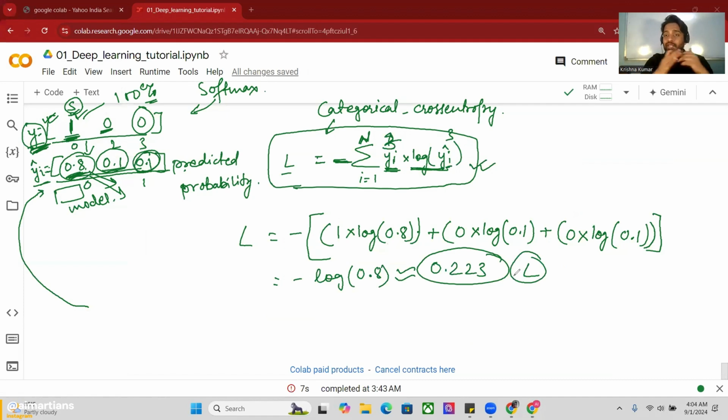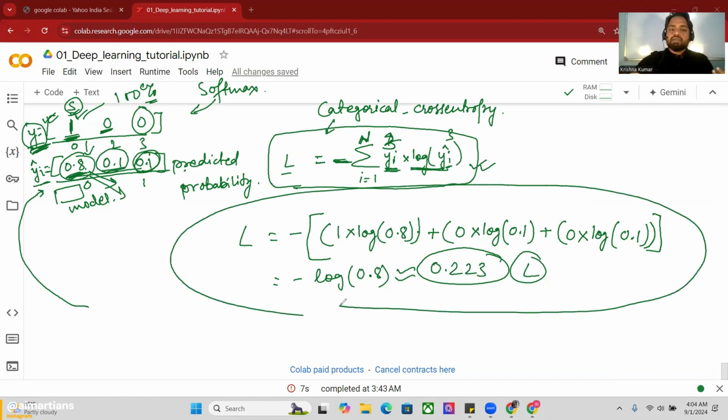Now this happens on each epoch, because after training one full epoch, the model calculates the loss, and again it optimizes. I didn't tell you what optimization is yet; I'm still talking about the losses. It is a step-by-step sequence. I will go step by step so you will not get confused, but you have to go through the videos from start to end. So this is how the mathematical concept of categorical cross entropy works.